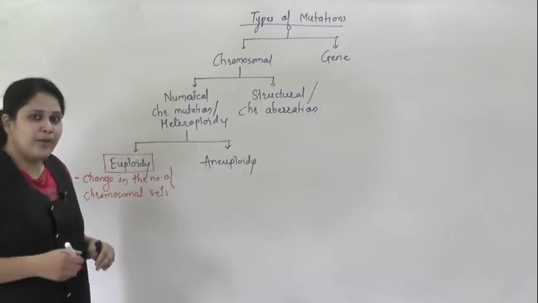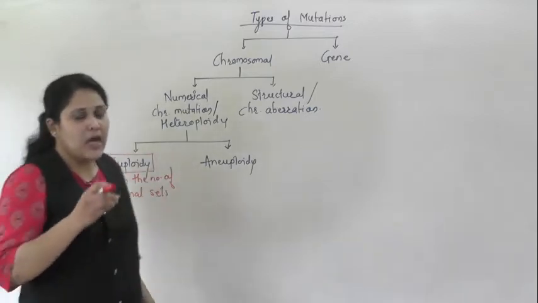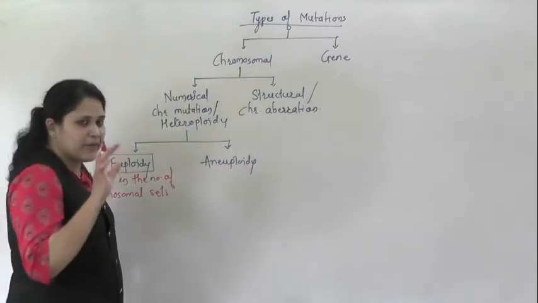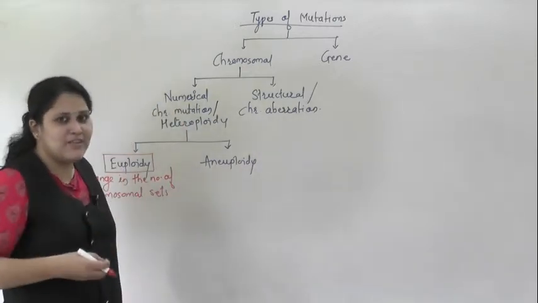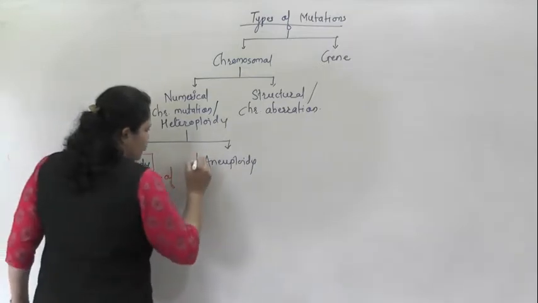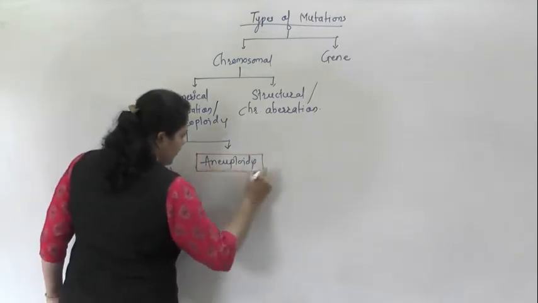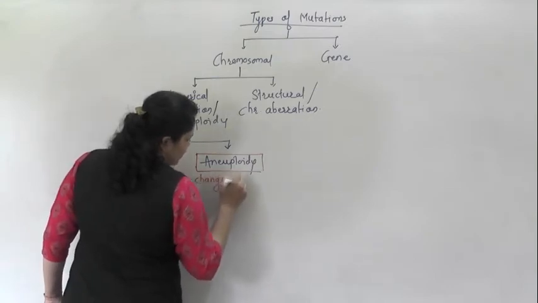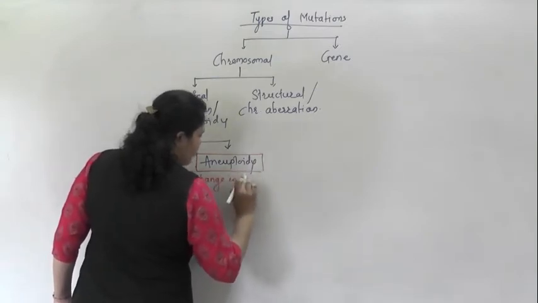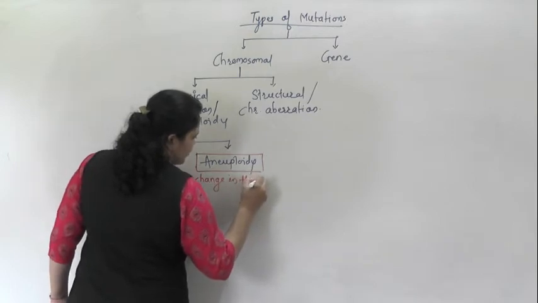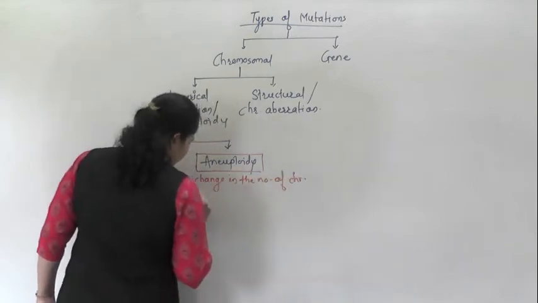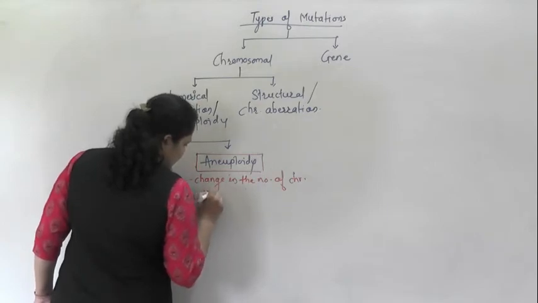Whereas aneuploidy means what? Aneuploidy means a change in the number of chromosomes within a set. You will understand this once we see the example. Aneuploidy means a change in the number of chromosomes within a set.